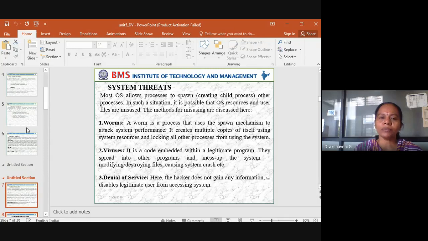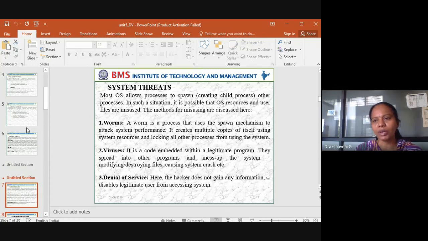Now we can see the coronavirus, which China started, has now spread throughout the countries. Even in India we are facing so much problem, and because of that only we are doing the online classes. In the same way, India is a system, and because of this coronavirus, the system has been abruptly stopped for some months so that it should not spread further. That's what a system threat is.